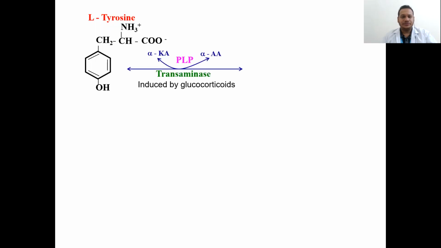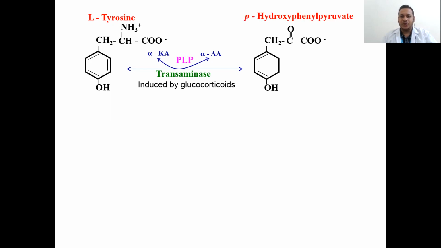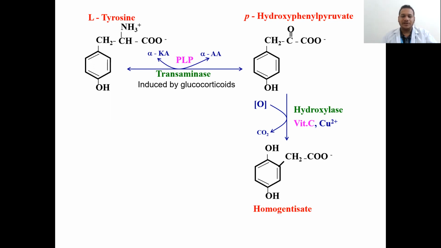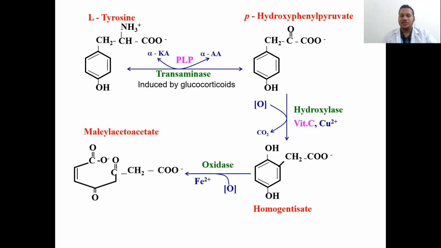So let me see the metabolic pathway of tyrosine. Tyrosine undergoes transamination with the help of the coenzyme PLP and gets converted into hydroxyphenylpyruvate. This hydroxyphenylpyruvate, with the help of hydroxylase enzyme along with vitamin C and copper, gets converted into homogentisate. Homogentisate oxidase will then convert this into maleylacetoacetate.